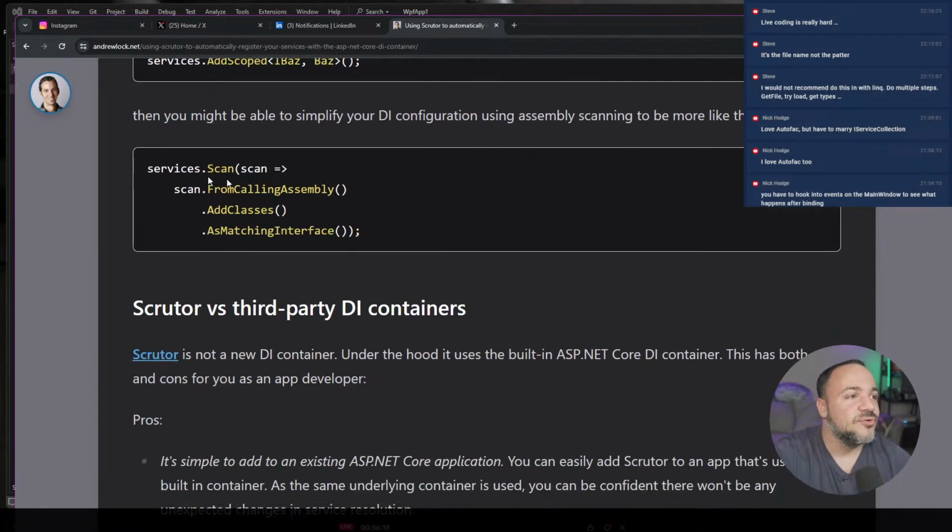Okay, with Scrutor though, again, I hate saying this name, so I apologize if it's hurting your ears like it's hurting mine. We do get some scanning functionality, so I think we can try something out.